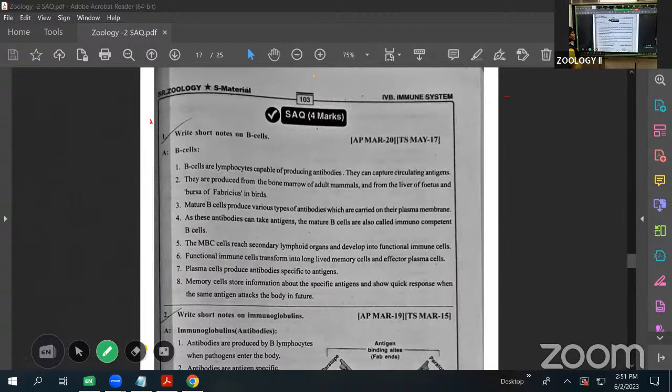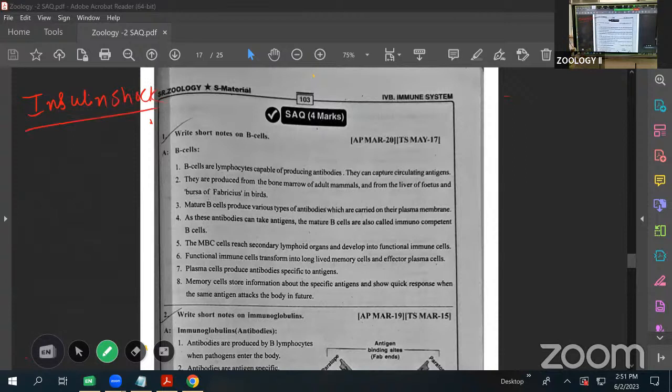Now, one more important topic is there, called insulin shock. Otherwise, I am writing. This is important for the VSAQ.